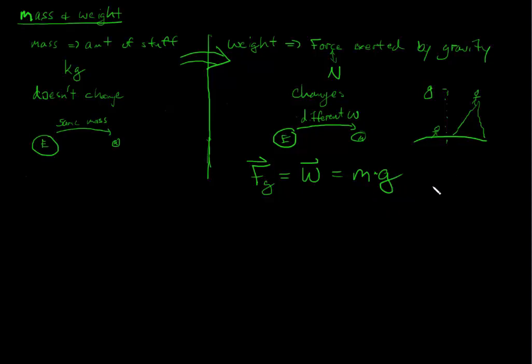On Earth, g is 9.8 meters per second squared. That's the acceleration due to gravity. And so that's how we calculate weight. When we say weight, we say mg. All right?